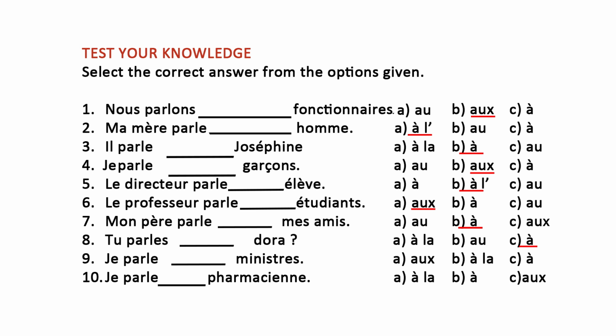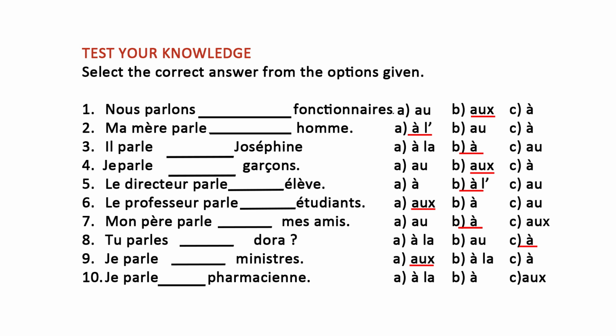All right, I think you have selected your answer. Let's check whether your answer is correct. So here we have je parle aux ministres. So you have aux, the plural one is the answer. Aux ministres. So I talk to the ministers, or I am talking to the ministers. Okay. Now let's check the last one. Last one is je parle-pharmacienne.